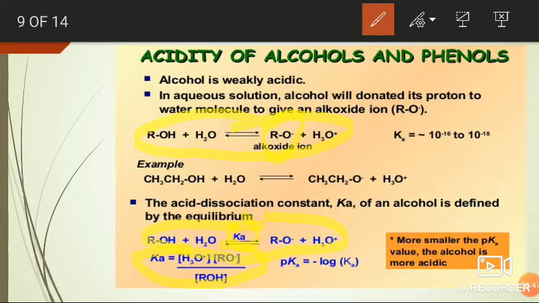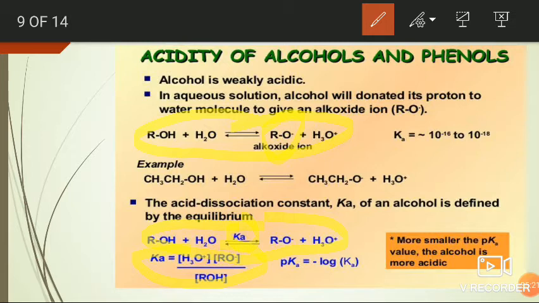Ka is expressed as concentration of hydronium ion times concentration of alkoxide ion divided by concentration of alcohol. If Ka is high, then the alcohol or phenol, whatever it may be, is considered as strong acid. If Ka is less, then it is considered as weak acid.